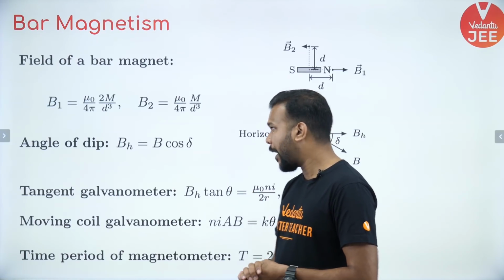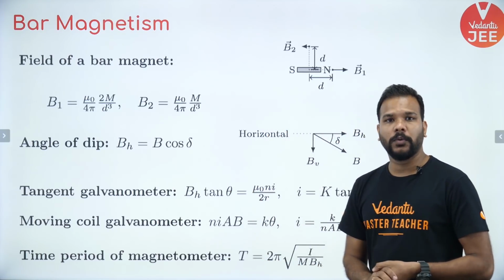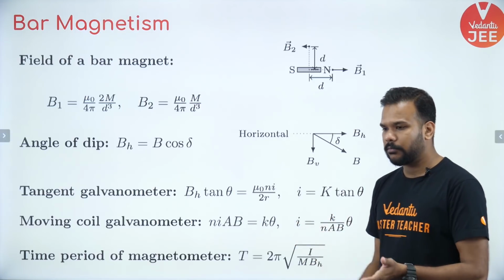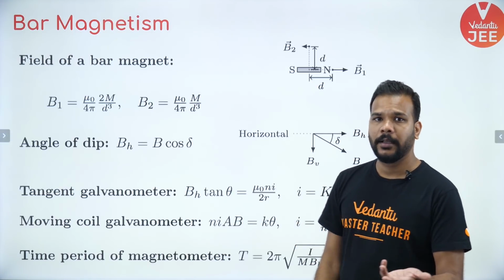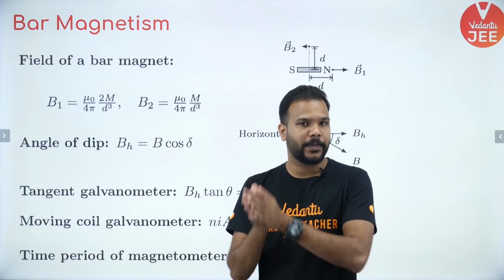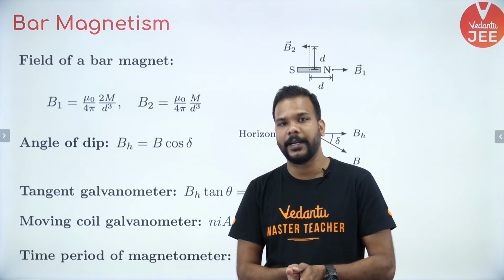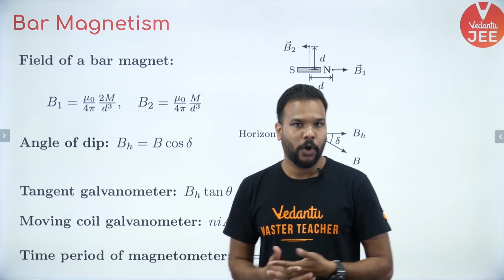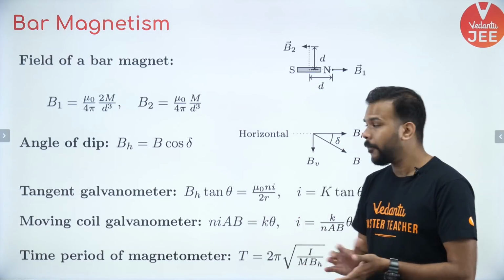Okay, now if we speak with respect to Earth's magnetism, for our understanding we assume that Earth's magnetism can be studied and compared with a bar magnet, assuming that Earth has a bar magnet inside it, which is creating the magnetism on Earth's surface and nearby area.